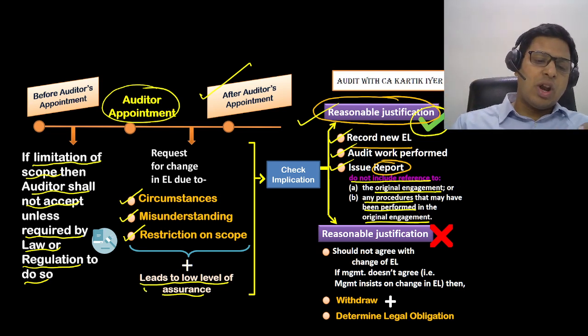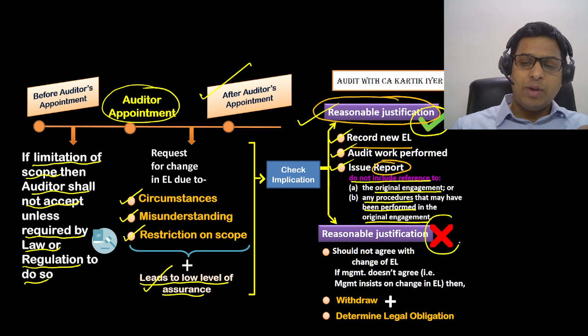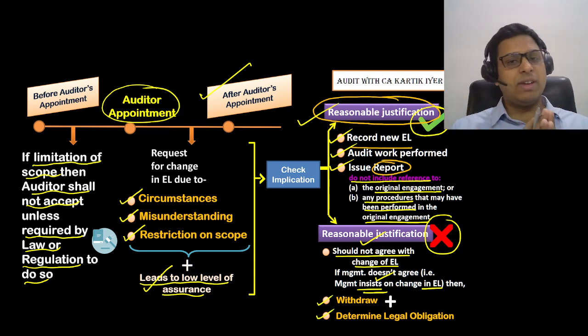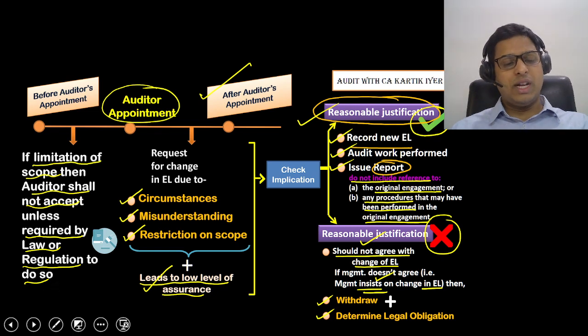If it leads to lower level of assurance and the client is not able to give you reasonable justification, then the auditor should not agree to change in the engagement letter. If the management doesn't agree with this and the management insists on the change in the engagement letter, then in that case the auditor should withdraw from the engagement and determine his legal obligations. That is what they have given. Okay. Let's go further. Let's see this.